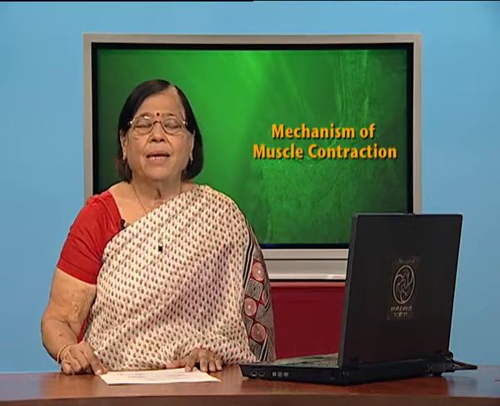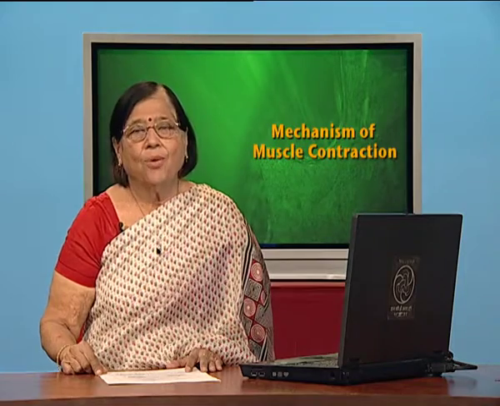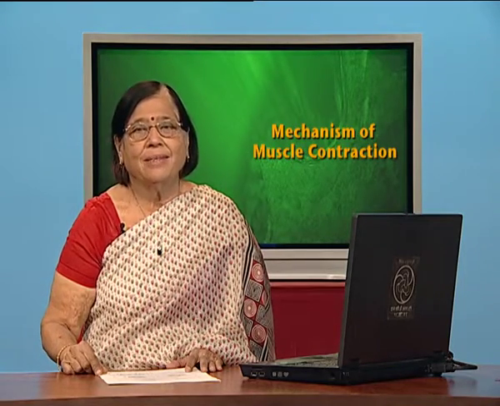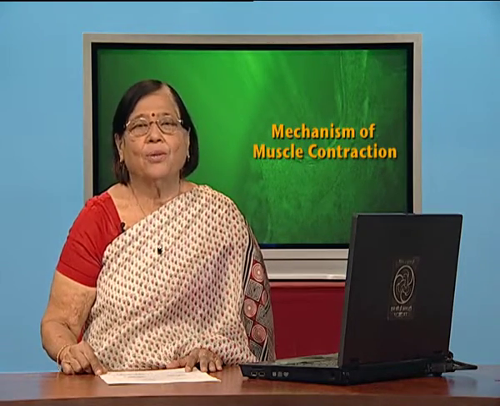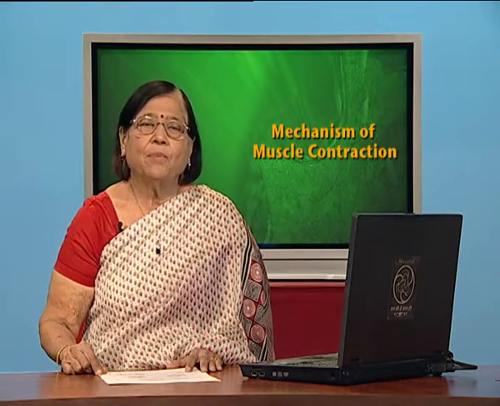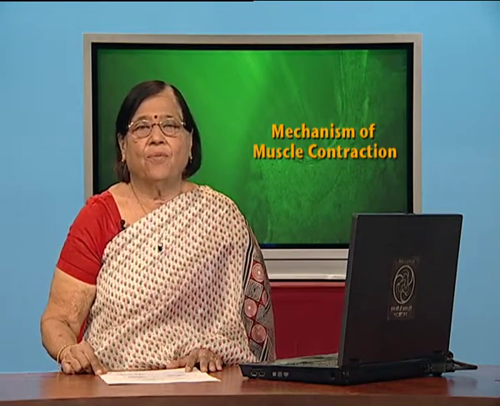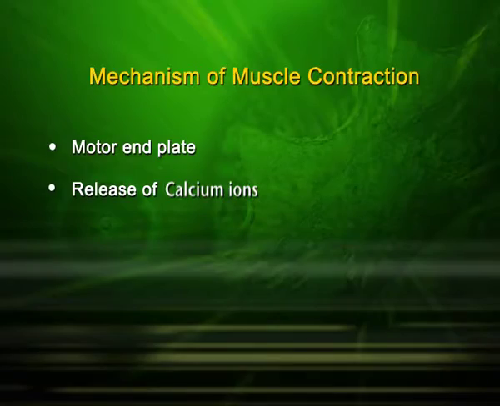Now, this acetylcholine will generate an action potential. You also know what an action potential is. We have discussed this in previous sessions. Once the action potential is generated, it will cause the release of calcium ions within the muscle.